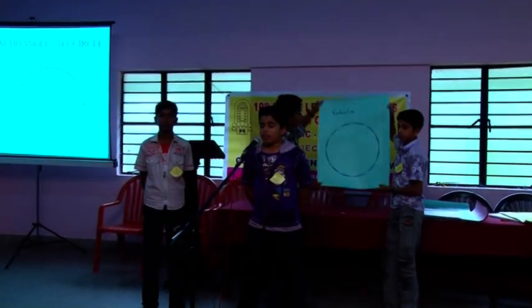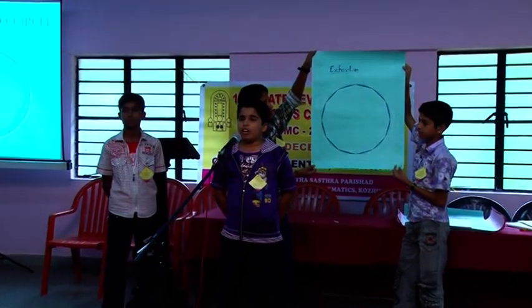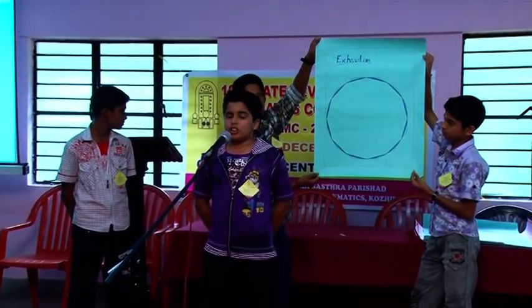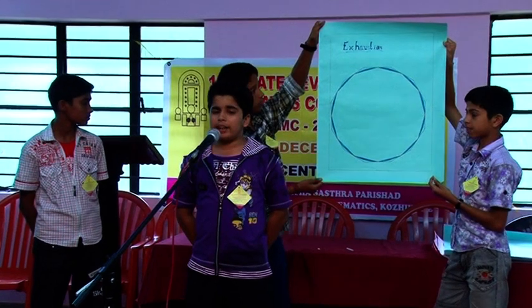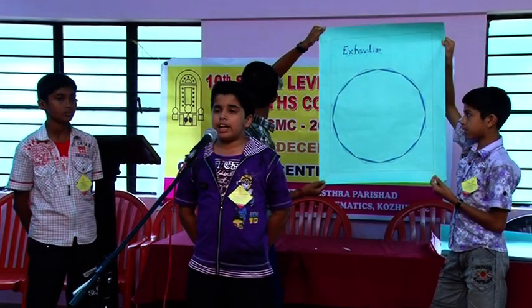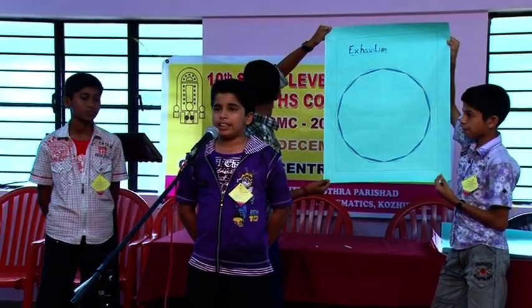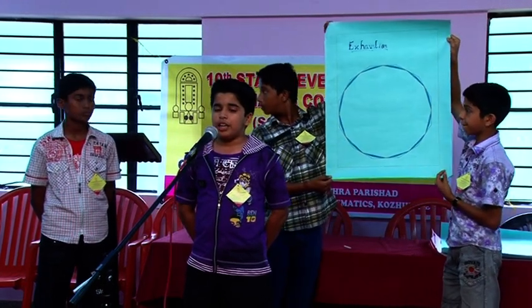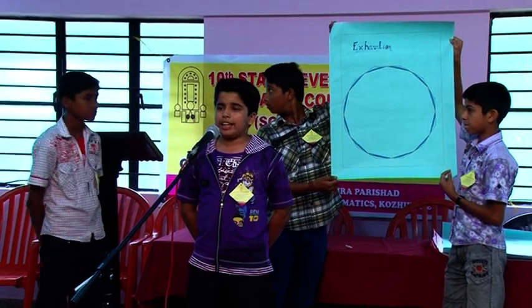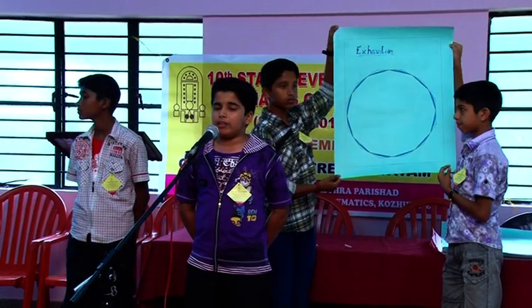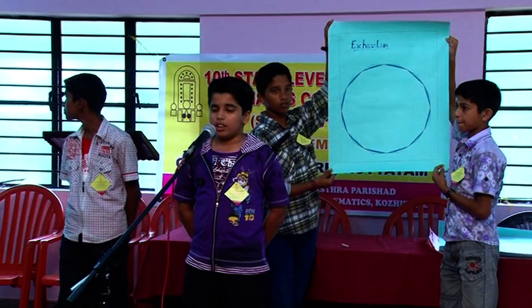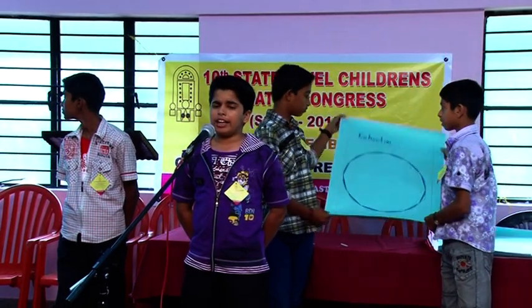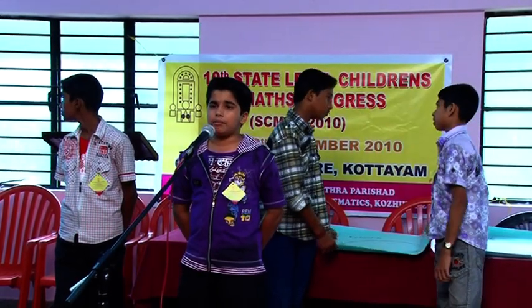Method of exhaustion. Archimedes found the area of a circle by the method of exhaustion, by which the circle is inscribed and circumscribed by regular polygons of n sides. As n increases, the deviation of the circle from the polygon becomes smaller. That is, the area and perimeter of the polygon will tend to reach that of the circle. So we can say that triangle, quadrilateral and so on will become a circle.